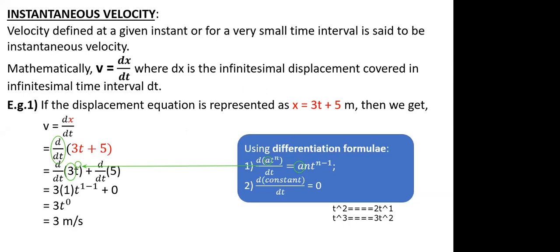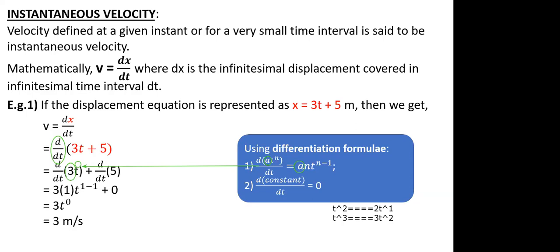Now limit becomes your first principle of differentiation. As I showed the basic definition of velocity, ds by dt from limit delta s by delta t, that was your first principle. Using that first principle, we derive all the formulas, and one formula is t raised to n, in which we get n into t raised to n minus 1.